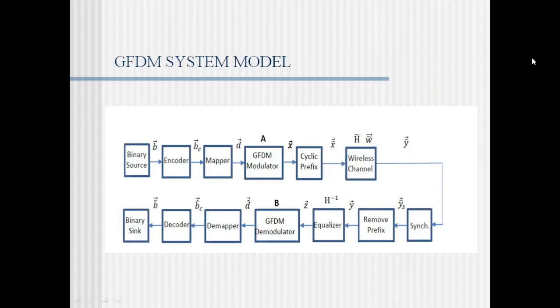Now coming to the GFDM system model, it has a binary source which is the input, then we have the encoder, then the mapper which maps the signal, then the GFDM modulator, then we add the cyclic prefix, then we pass through the wireless channel. After passing, at the receiver, we have to synchronize the received signal, remove the cyclic prefix, pass through the equalizer, and remove the ISI. Then the GFDM demodulator, the demapper, the decoder, and the binary sink. Binary sink is the receiver.